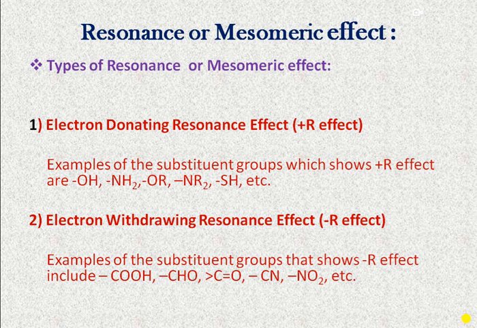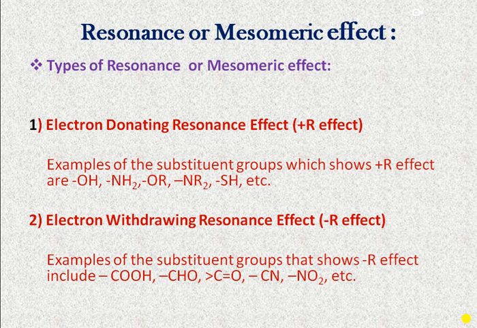Simply, the groups which have the capacity to donate an electron pair, which is then delocalized in a conjugated system, show the electron donating resonance effect. Examples of these substituent groups which show the plus R effect are hydroxyl, amino groups, alkoxy, thio, etc.